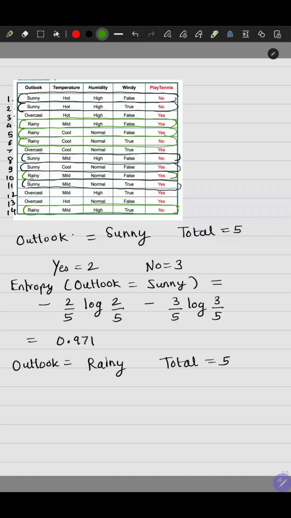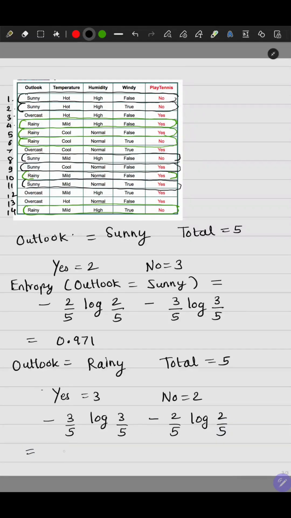So if you see the total number of yeses, the total number of days when the person went out to play tennis despite the rain was 3, and the total number of days when the person did not go out to play tennis was 2. So the probability of yes is 3 by 5 multiplied by the log of the probability, with a minus sign. Then the probability of no multiplied by the log of its probability, with a minus sign, and this will be again the same value, 0.971. So what is the overall entropy of outlook?